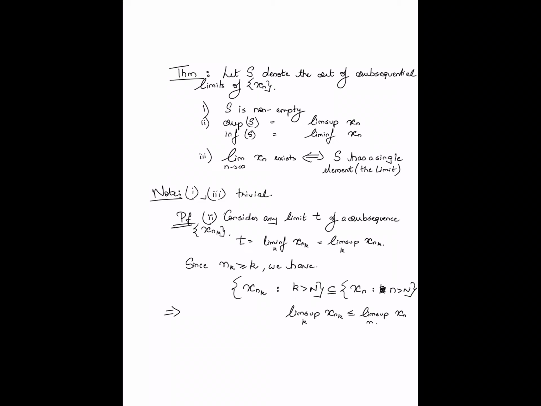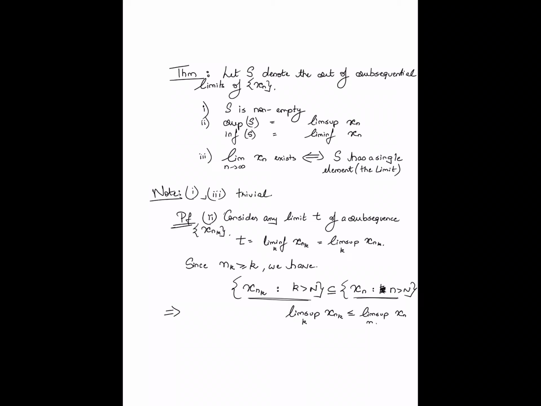The lim sup of x_{n_k} is after all the limit of this set, right? Since for every position capital N, the supremum of this is going to be less than or equal to the supremum of this, it follows that the lim sup of x_{n_k} is going to be less than or equal to the lim sup of x_n.